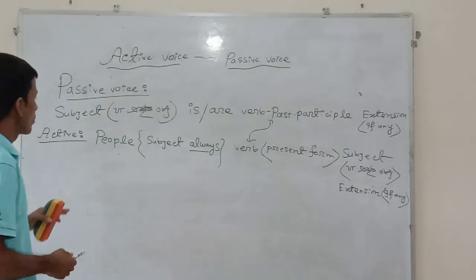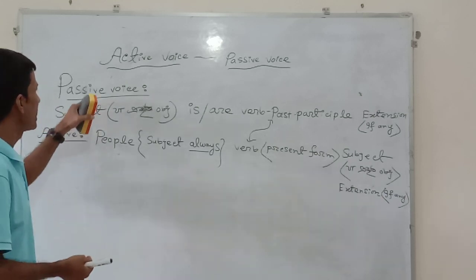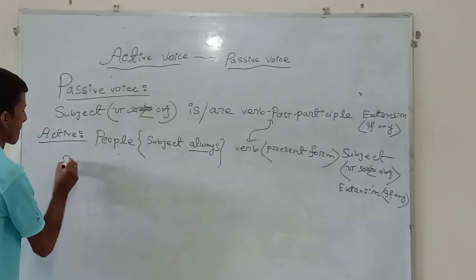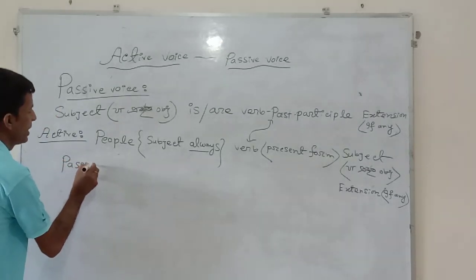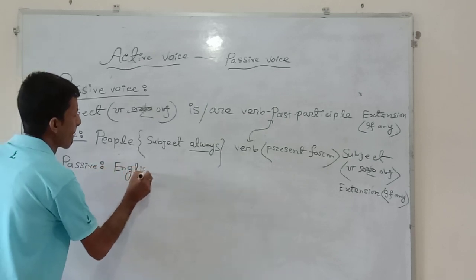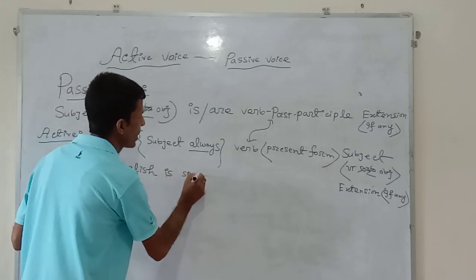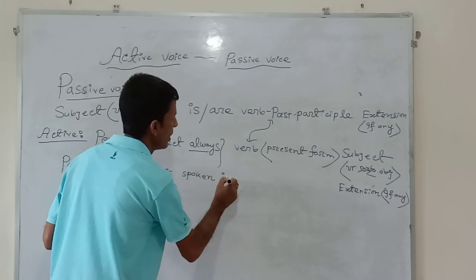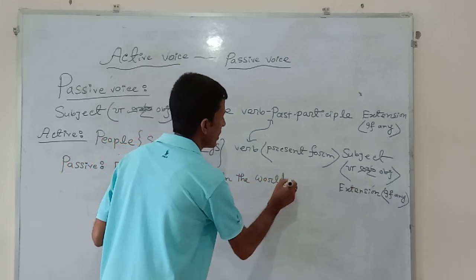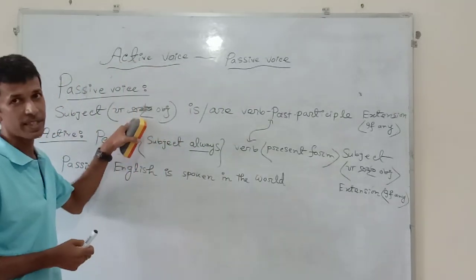Now we will put an example that will make you understand in what way passive voice can be transferred into active voice. Passive: English is spoken in the world. Now compare this sentence with the structure of the sentence.